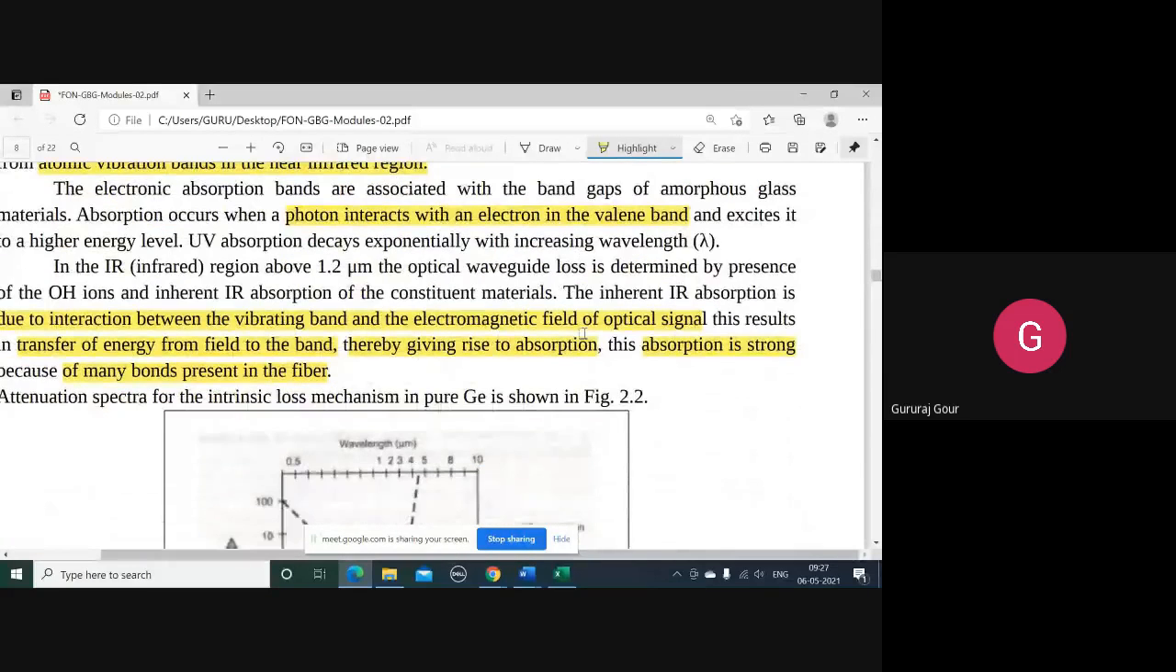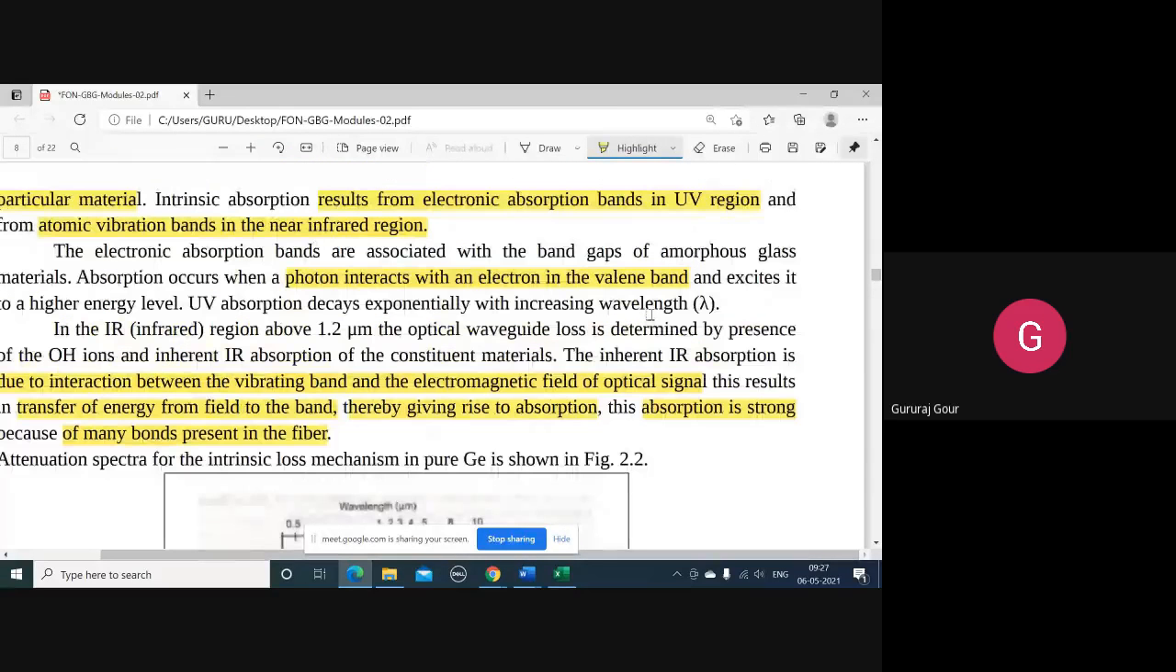Similarly, we have another one, that is IR absorption. That also happens because of the interaction, not of the photon now, but of the E and H field components of the optical signal with the bands of the IR region. Try to understand here the difference between the UV region absorption and IR region absorption.